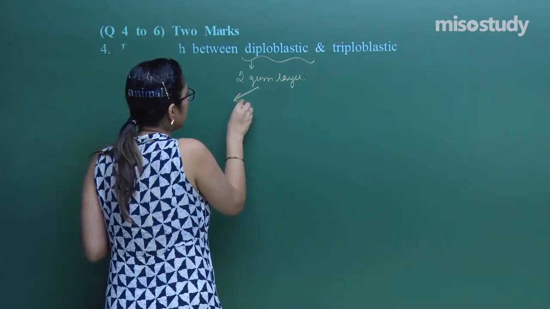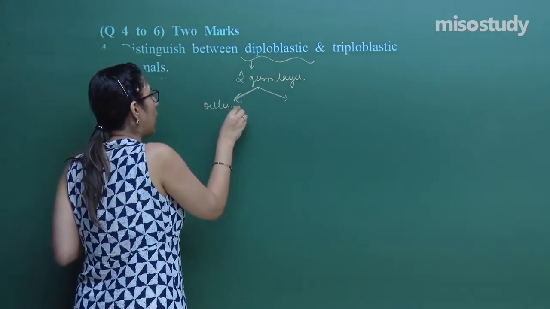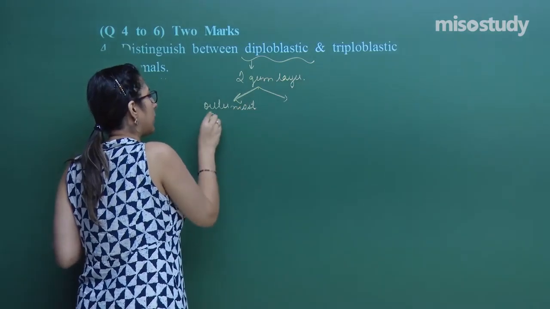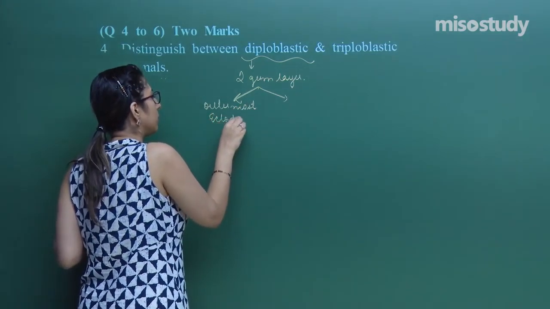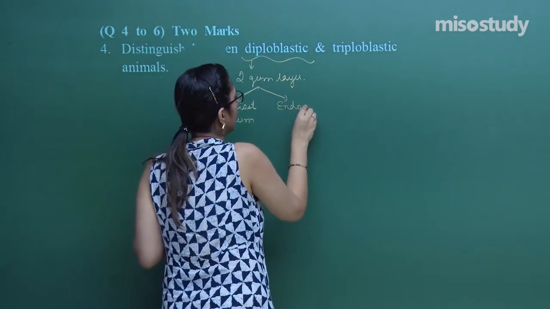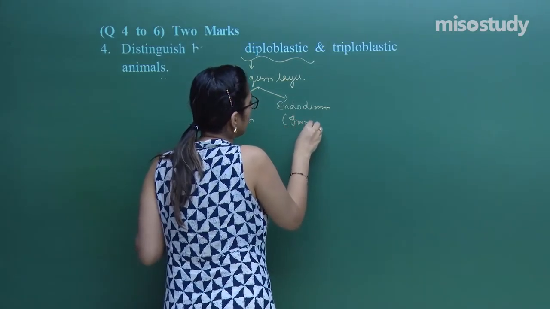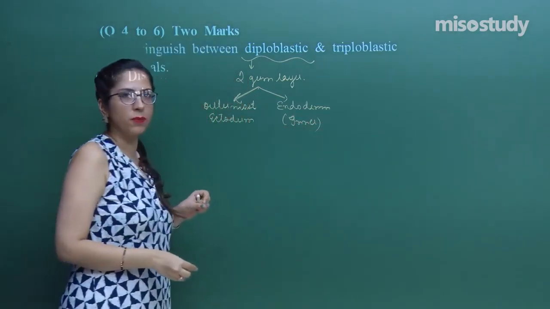What is the name of those germ layers? Outermost is the ectoderm, then is the endoderm, which is present towards the inner side. Hope you are getting what I am trying to say.